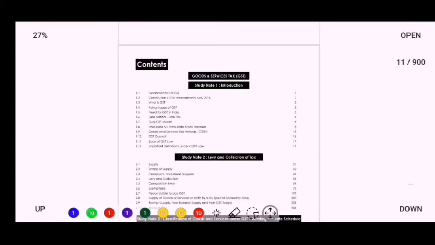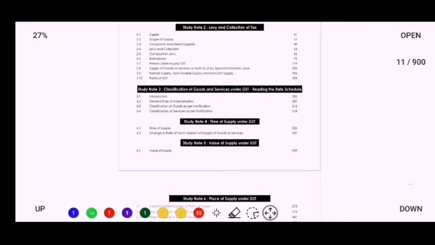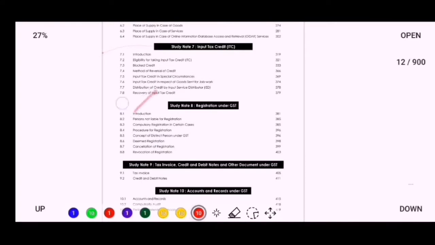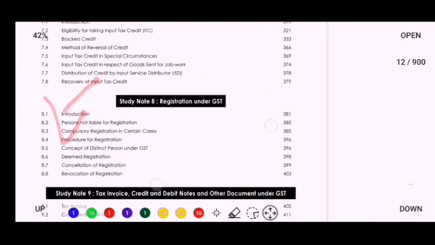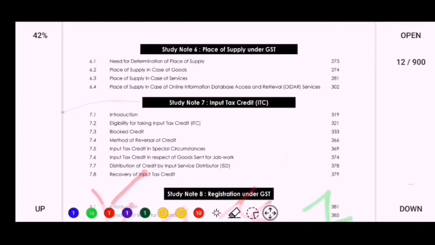So dear friends, in this part we will discuss what are the important topics you have to do in priority and how much time you should invest for each topic. Our first important topic is registration under GST, because recently registration criteria has been changed by amendment, so you have to do this topic in priority because it will cover approx 7 to 8 marks for your exam, and you should invest maximum 1 day for this topic because it is an easy topic, you may complete it within 1 day.